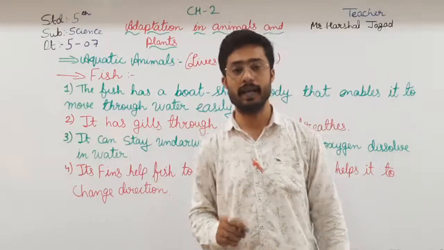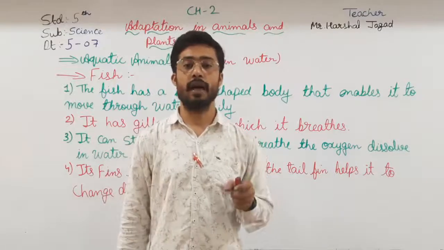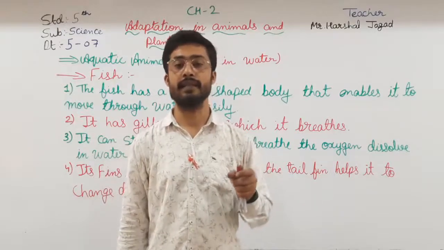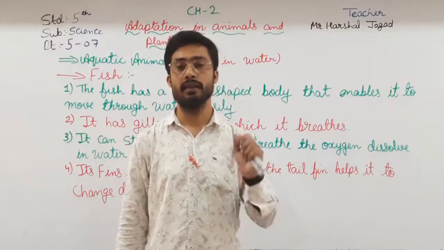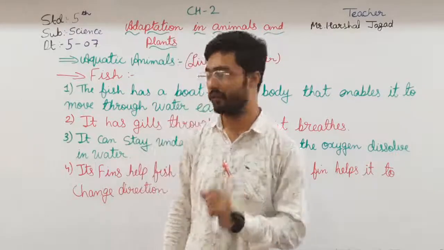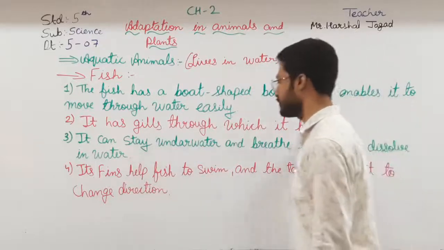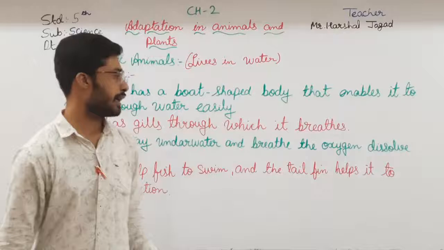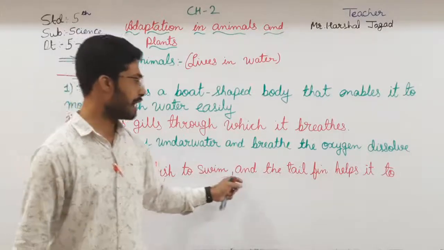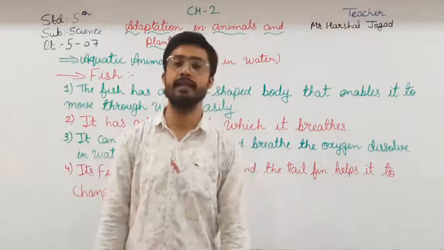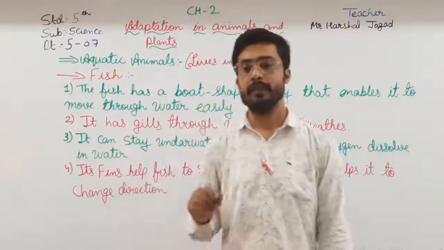How do they breathe? I have just told you that the gills absorb the oxygen which is present in the water, and they supply it to the respiratory system of the fish. Then it can stay underwater and breathe the oxygen dissolved in water. Okay, and the fourth one, its fins help the fish to swim, and the tail fins help it to change the direction. Okay, this is all about the fish.